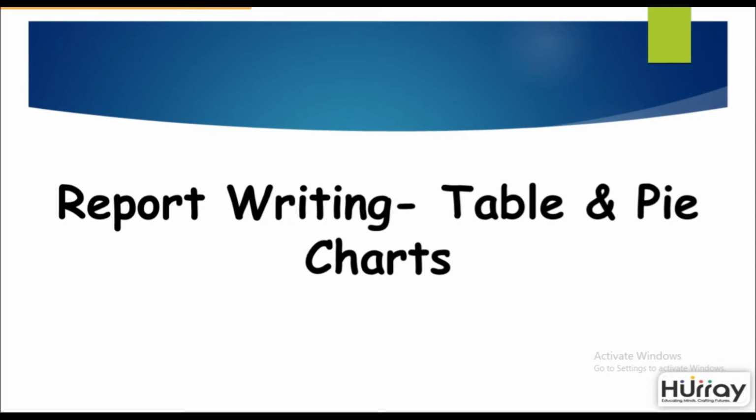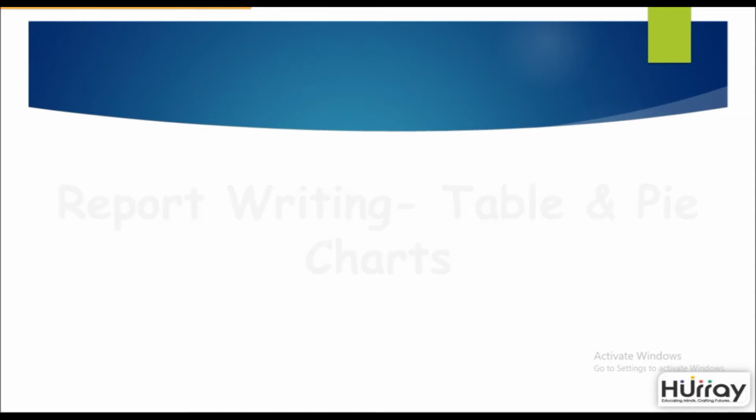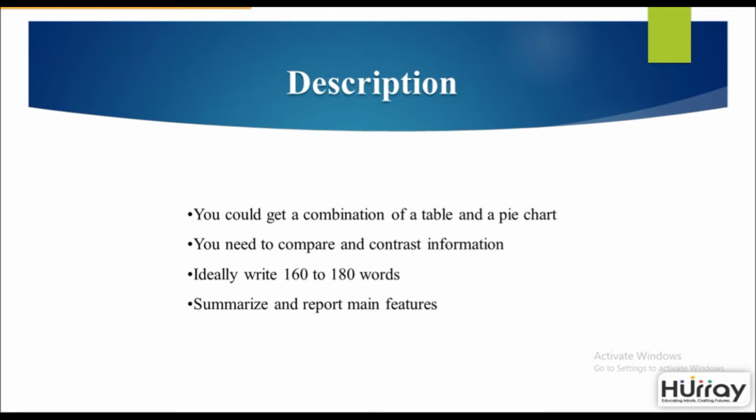This video discusses report writing, table and pie charts. You may be asked to write on a combination of a table and a pie chart. You need to compare and contrast information here. Ideally, you are suggested to write 160 to 180 words. You must summarize and report the main features. Try writing in the passive voice as much as possible.